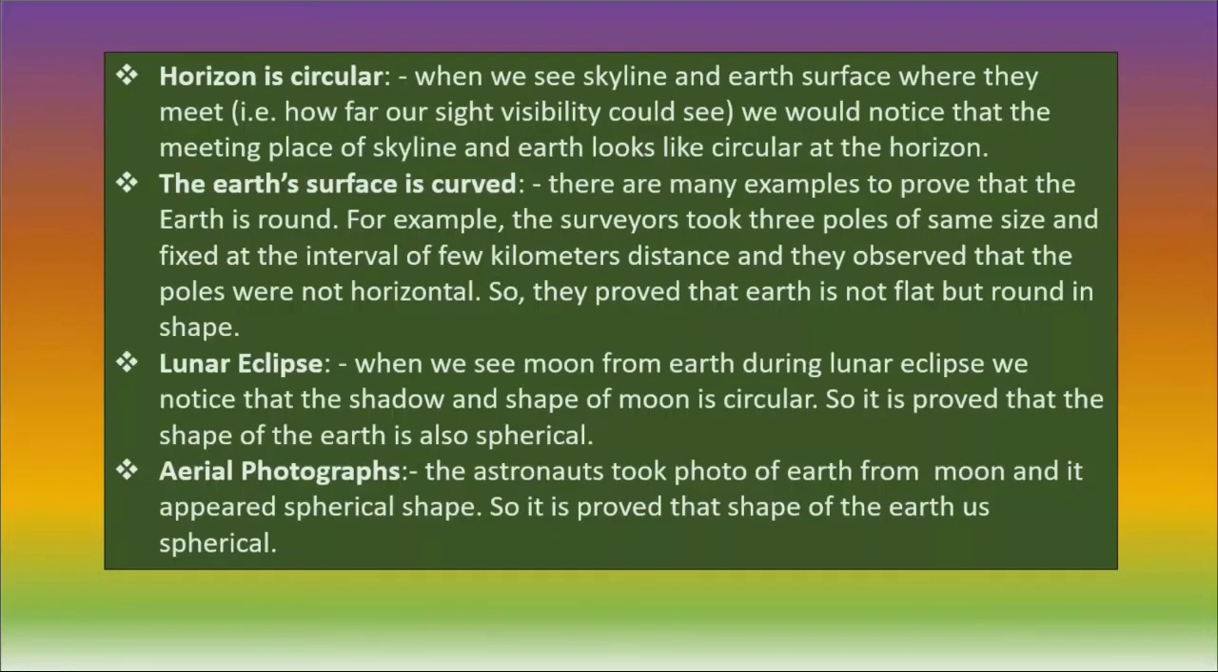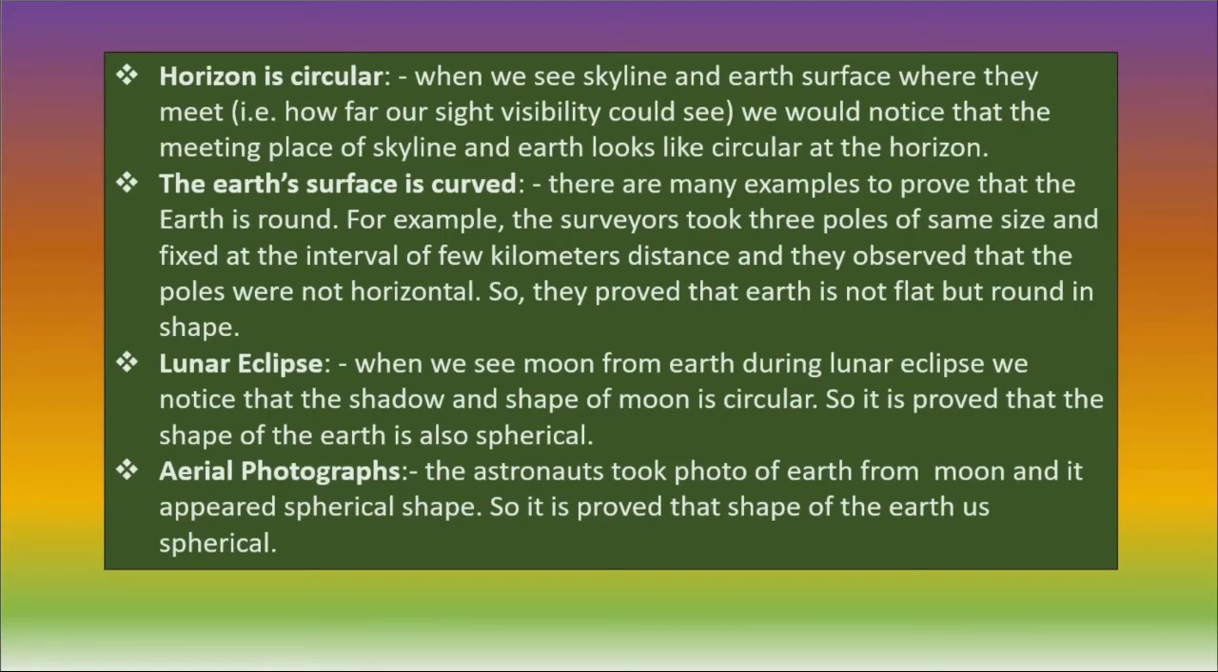Next one is that horizon is circular. When we see the skyline and earth surface where they meet, that is to say, how far our sight visibility could see, we would notice that the meeting place of skyline and earth looks circular at the horizon. So the conclusion is that earth is circular in shape.